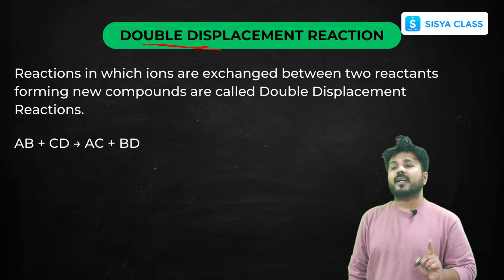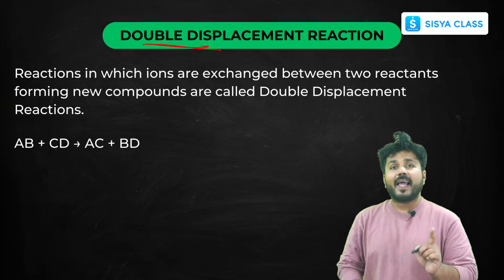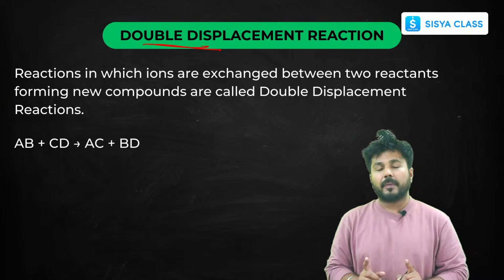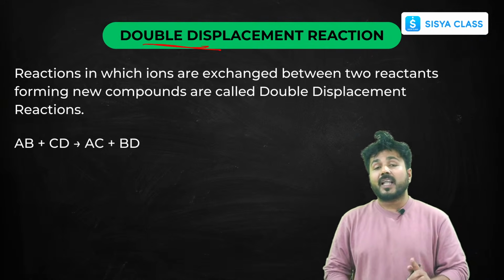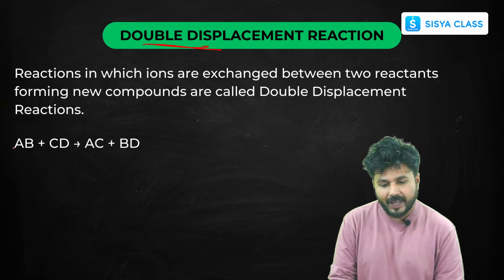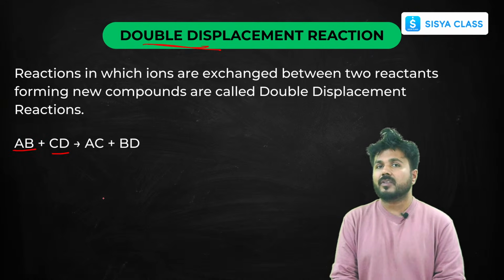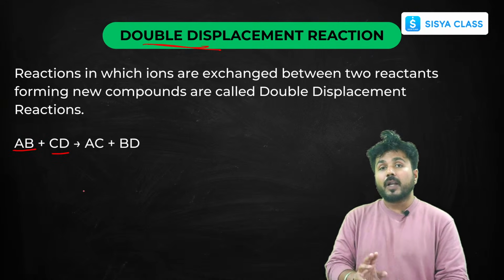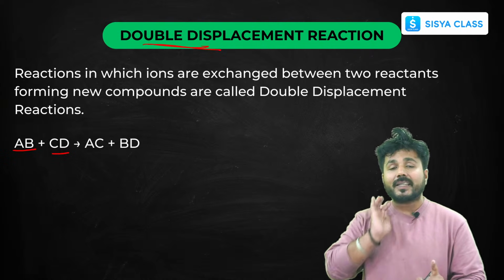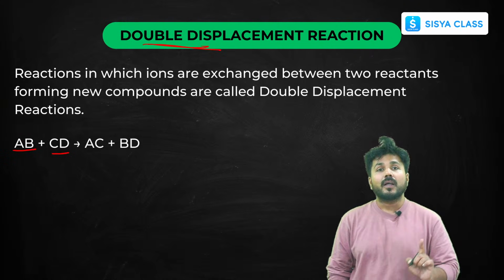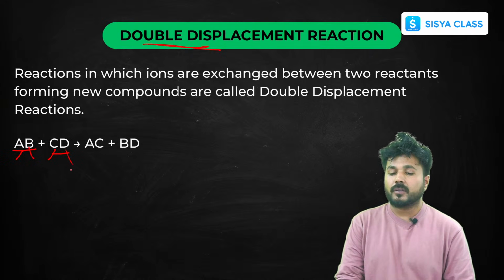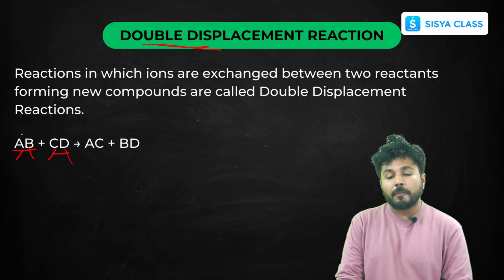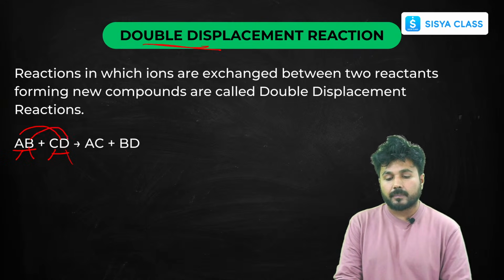In the single displacement reaction, a single element was getting displaced because of the reactivity series. Now in a double displacement reaction, there will be two compounds, as you can see here, A, B and C, D. These are two compounds. Now both are ionic compounds, that is necessary. Both are ionic compounds, then only they can break down into their respective ions, and both will displace each other.